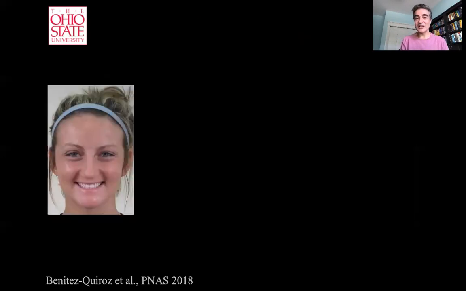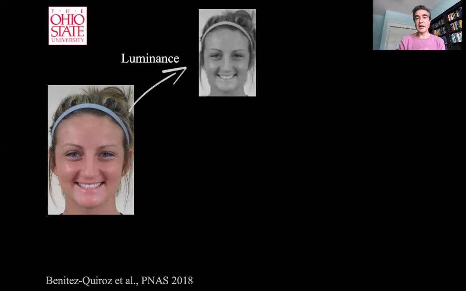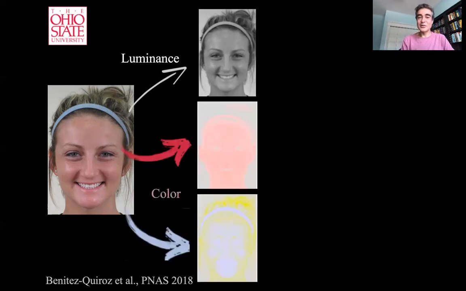So let me show you in a picture what this really means. If I start with this face of this person here, and I first compute luminance, meaning I extract an average of the RGB values, this is the luminance variable that I obtain. Now, if I extract the two dimensions orthogonal to this luminance space, then I get the two color dimensions, right? And here are the two color dimensions. These dimensions tend to look really weird because we're not used to seeing that, but this is what we really mean by color, these two dimensions here.